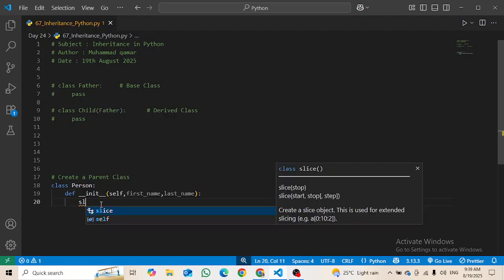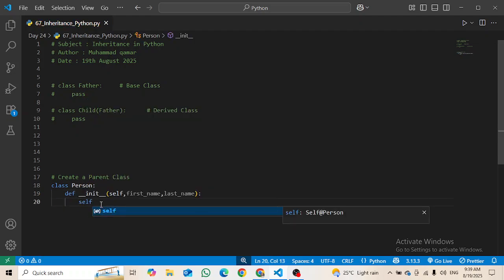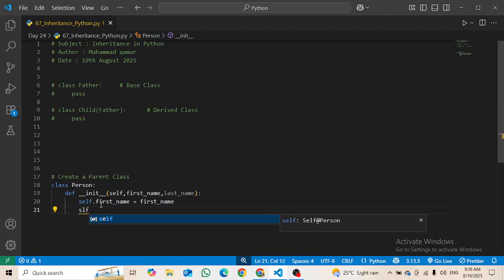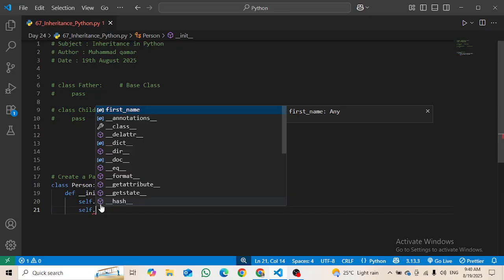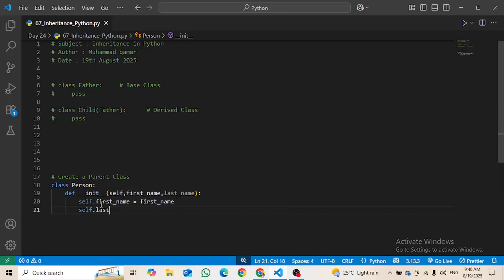Then I'm going to write self dot first underscore name equals first name, and then again self dot last underscore name equals last name.